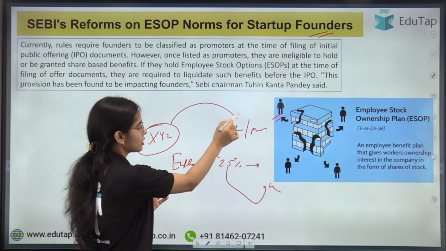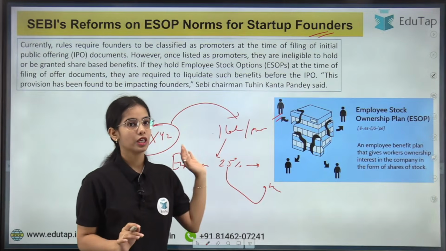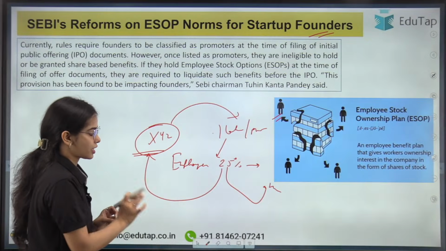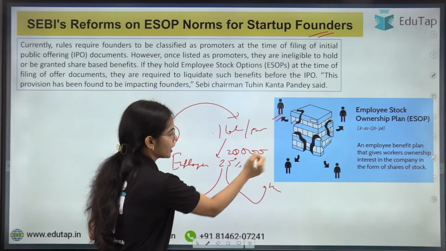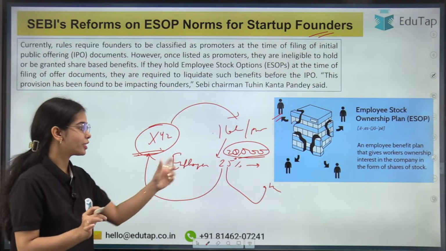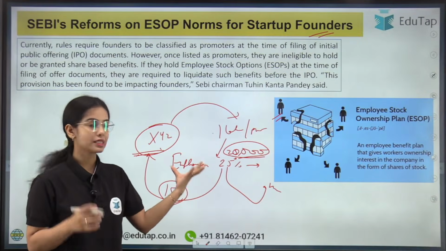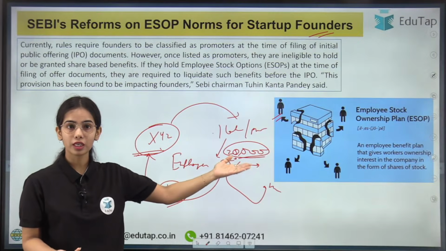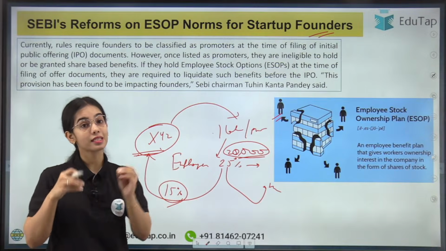She's getting, let's say, 1 lakh per month. So up to 25% she can invest in the shares of the company itself. So she can invest 25% of her salary every month in this XYZ company. Let's say she is only investing 20,000 every month in the shares of this company, and the shares are provided to the employees at a discount of 15%. So it is a benefit for her that she is purchasing shares worth 20,000, but she is getting the shares at a discounted price.